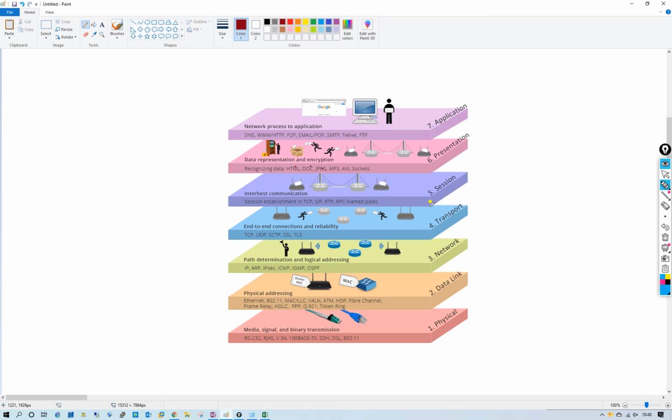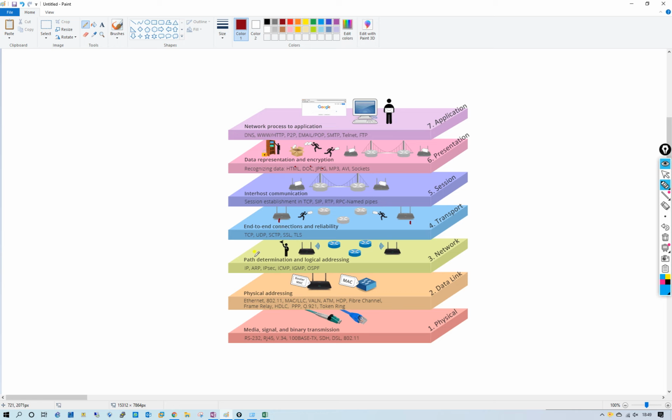After that, the transfer will forward to the fourth layer, which will choose source and destination. The first is source and the second is destination. It will check TCP, UDP. It will not check routing protocol here. It will check end-to-end connectivity, session, connection and reliability, like SSL connection, TCP, UDP, SCTP, TLS.